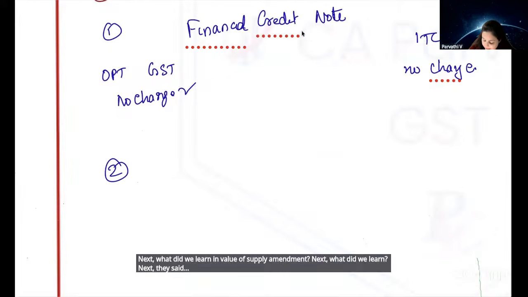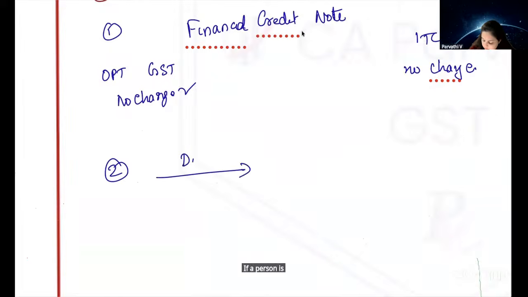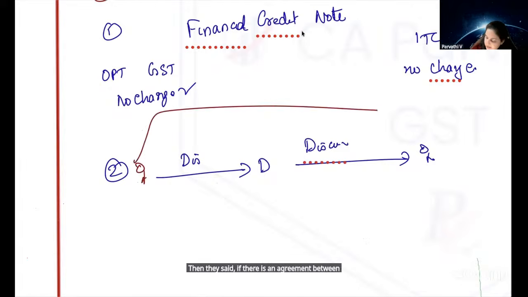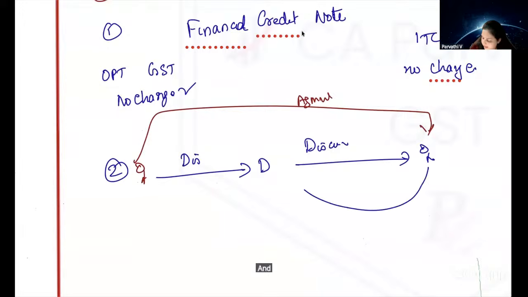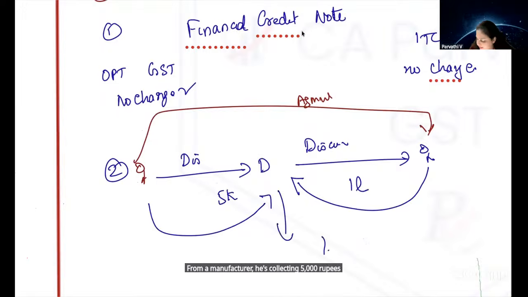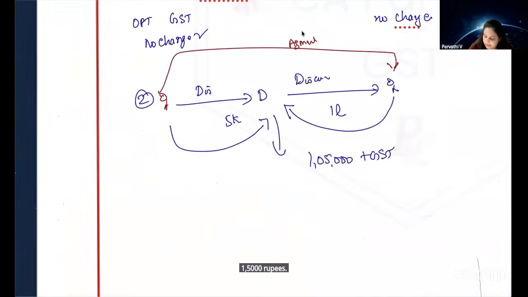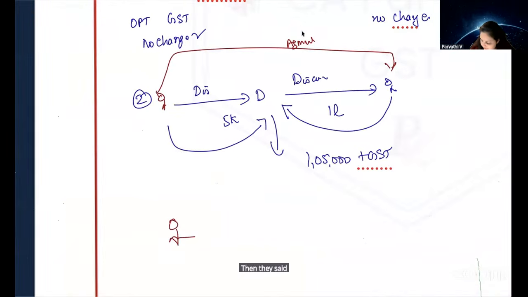Next, they said, if a person is giving discount to a dealer and dealer is giving discount to the customer, and if there is an agreement between these two people, and customer name, they are collecting 1 lakh, from manufacturer he is collecting 5,000 rupees, then dealer will have to charge GST on 1 lakh 5,000 rupees.